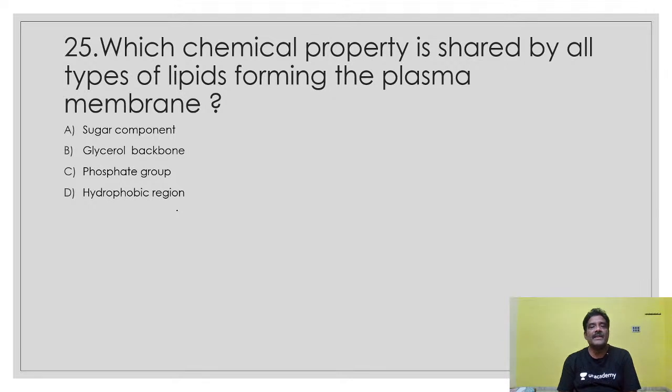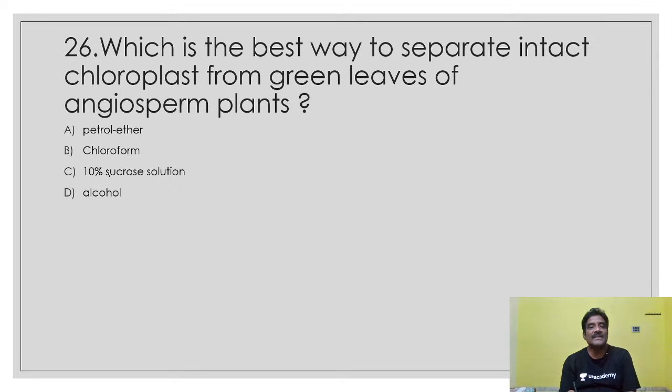Which chemical property is shared by all types of lipids forming the plasma membrane? This is the hydrophobic region. Already I explained this one. Which is the best way to separate intact chloroplast? Separation of chloroplast from the green leaves is done with the application of alcohol. Alcohol is the best solution to isolate the chloroplast from the green leaves of angiosperm plants.